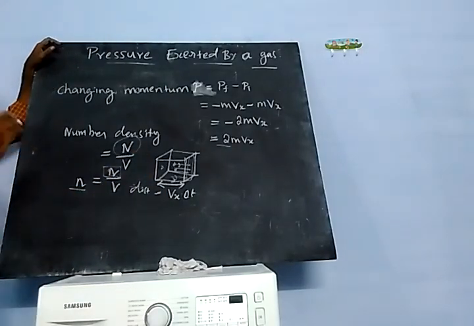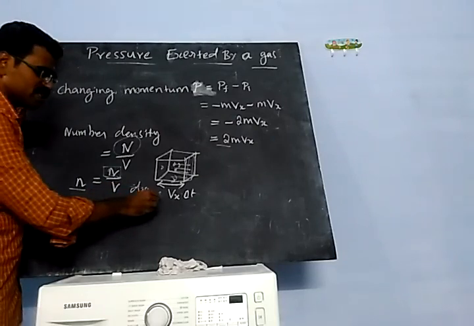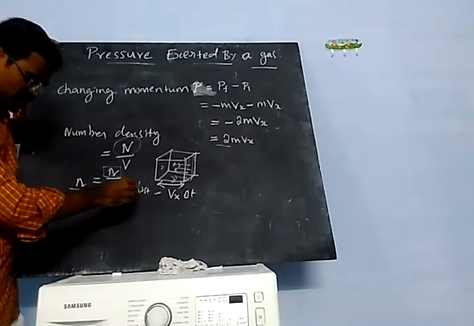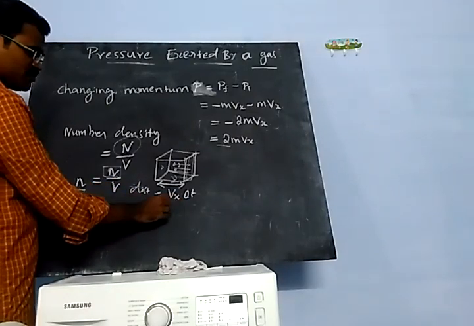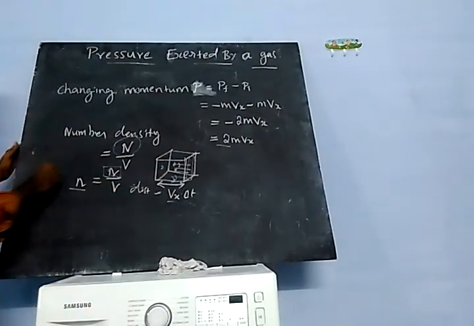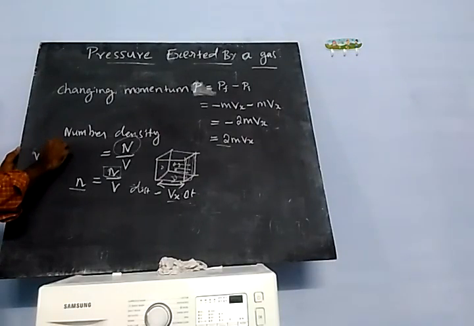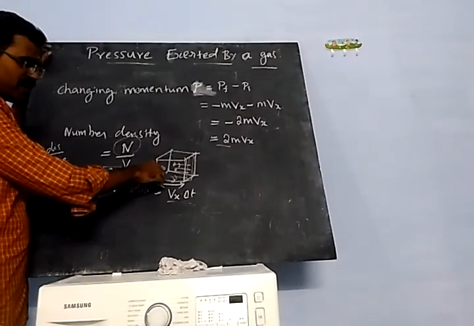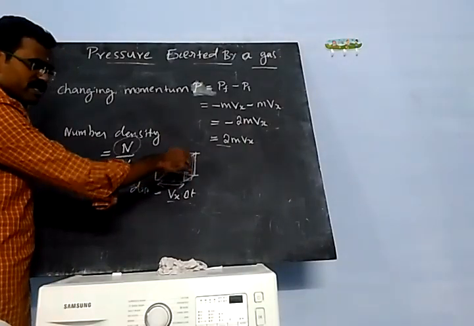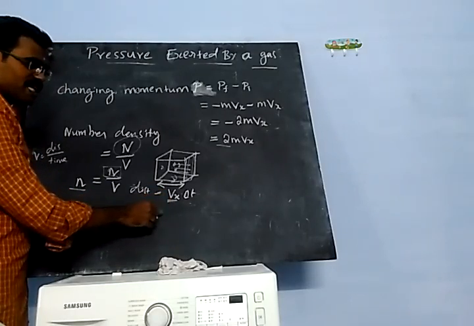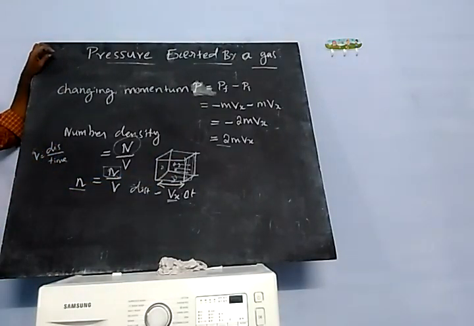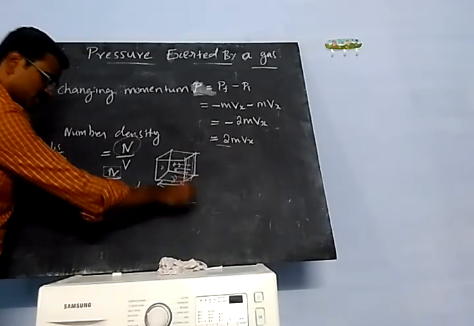Each and every molecule covers the distance Vx into delta t. The formula is velocity equals distance divided by time taken, so distance equals velocity into time taken. Here, for the particle moving toward the right side of the wall, we take Vx into the time interval delta t. So this is the distance.